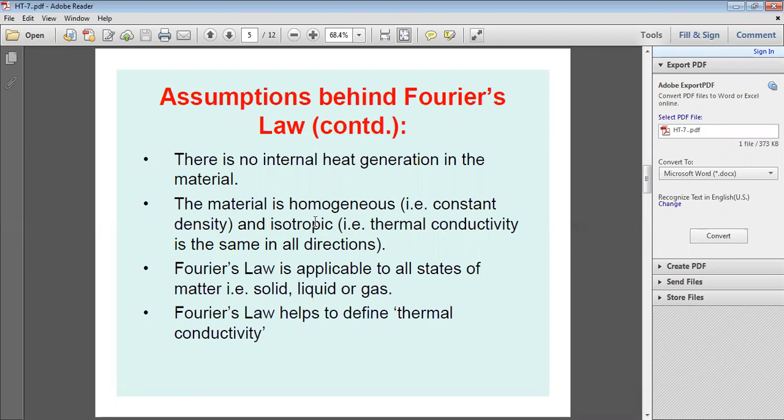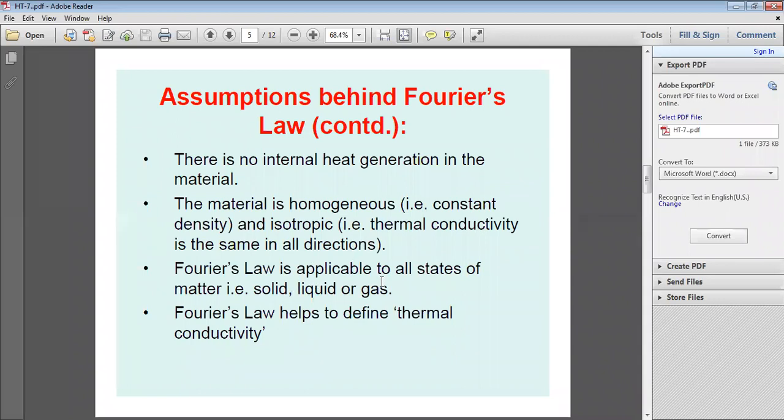For example, if you consider three dimensions also, generally we do one dimensional analysis. So that is x direction. If you consider only x direction, or instead of x, if you consider only y direction, the thermal conductivity is the same in all the directions.